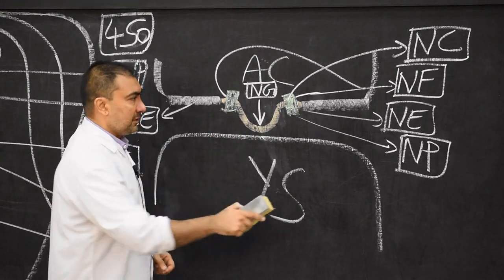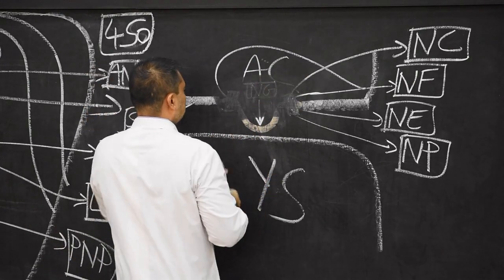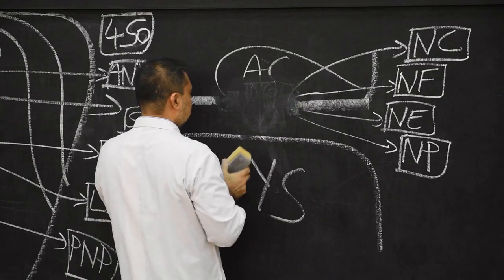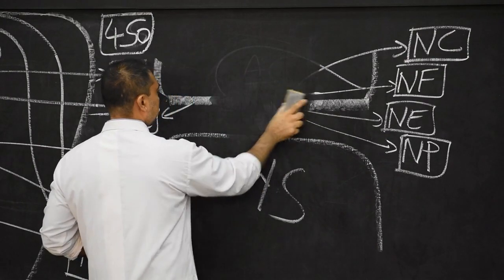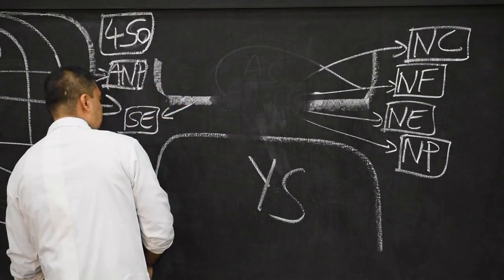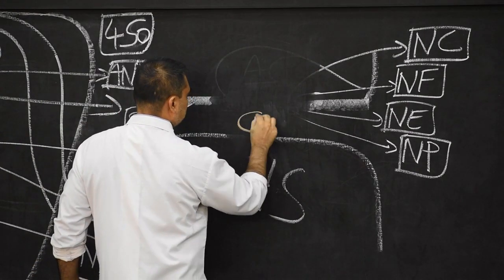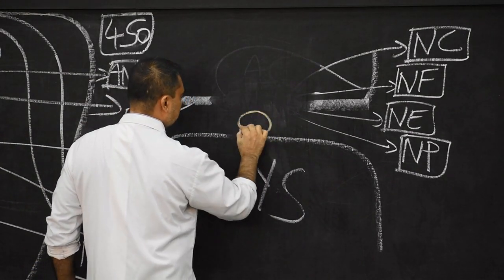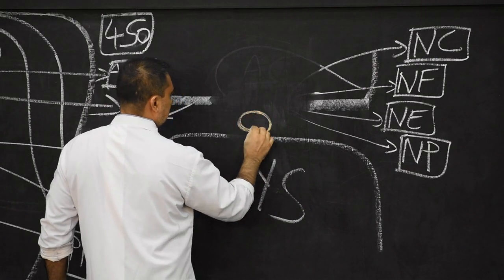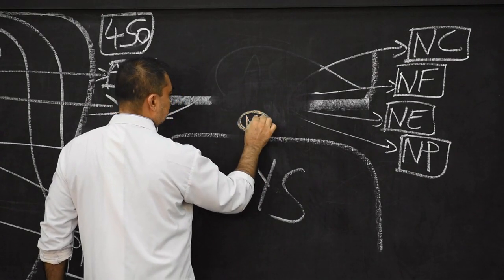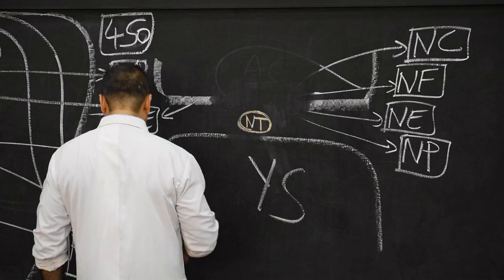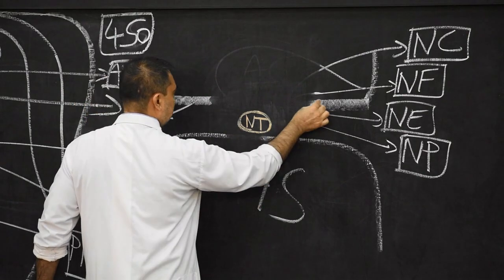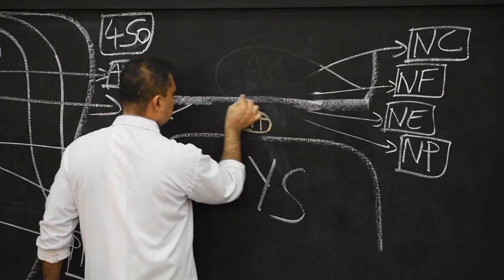So we will show this closure in this manner. We will show here that the entire neural tube will be present. This will be the neural tube. Here I can write inside it, this is the neural tube. Then the surface ectoderm will be complete. This will be the surface ectoderm.